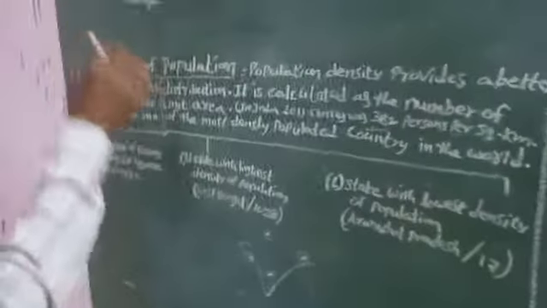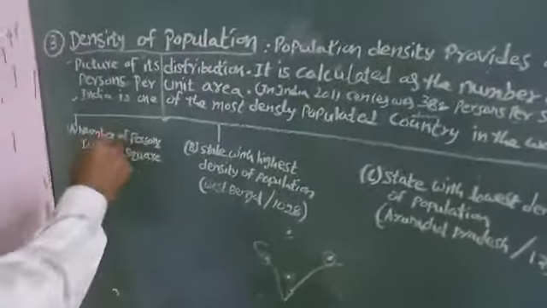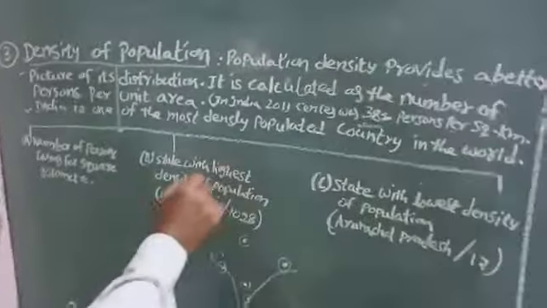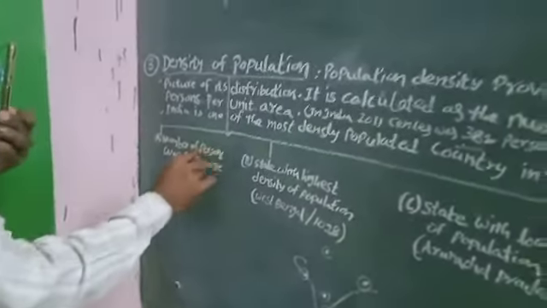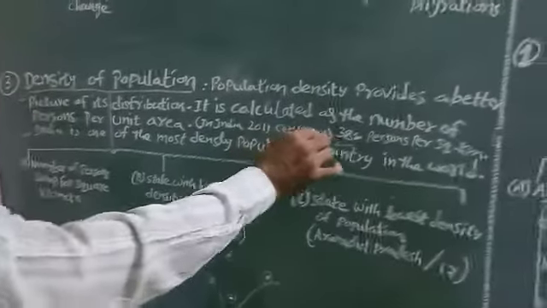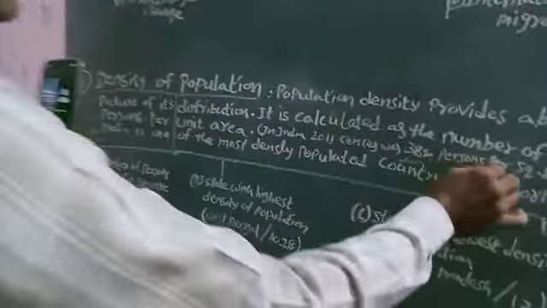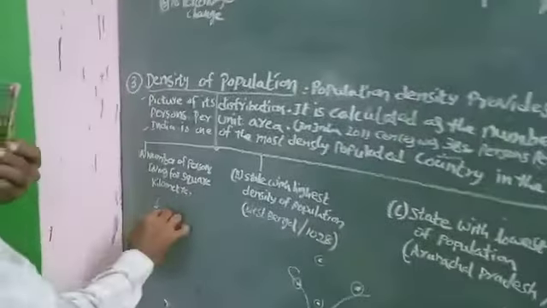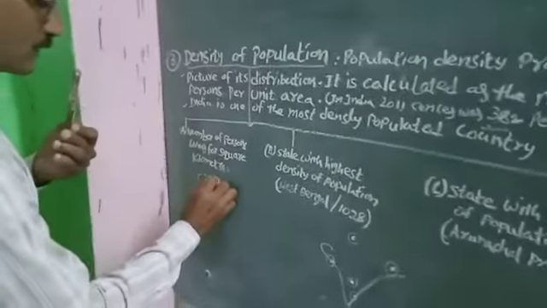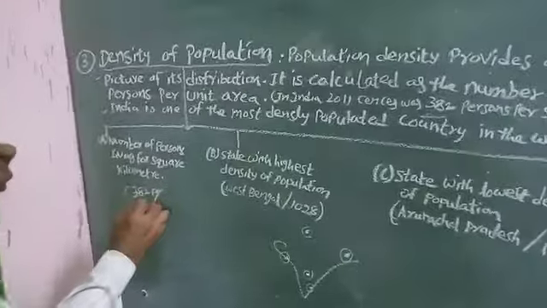In the density of population, you also read about the area. There are three types: the number of persons living per square kilometer, the state with the highest population density, and the state with the lowest population density. As already said, in the 2011 census, 382 persons live per square kilometer in our total country.